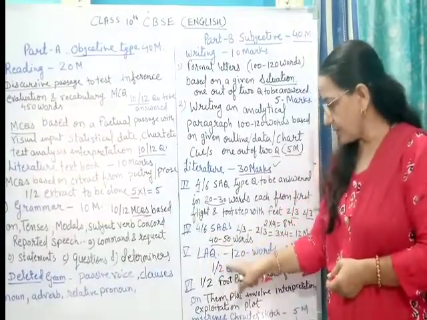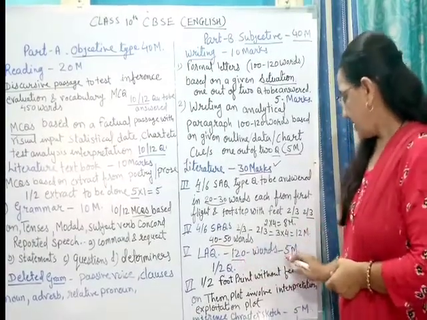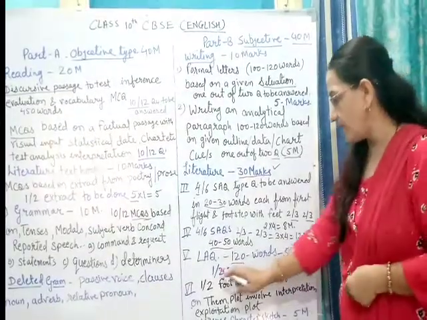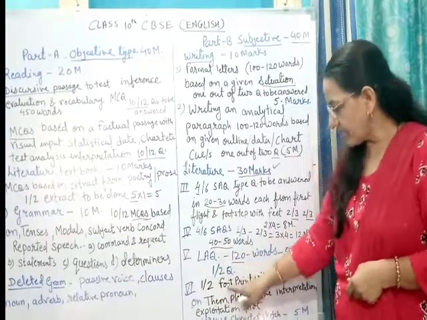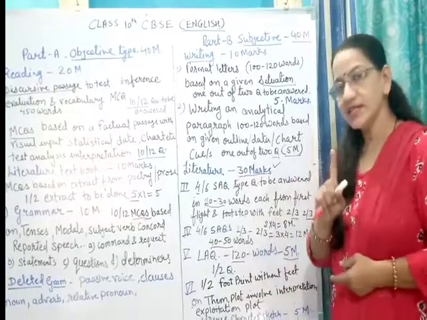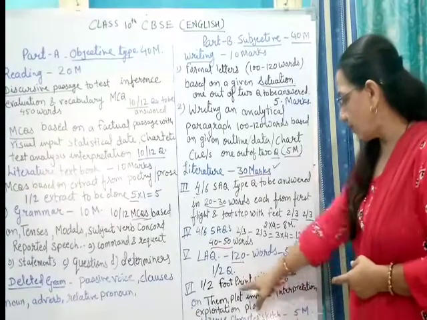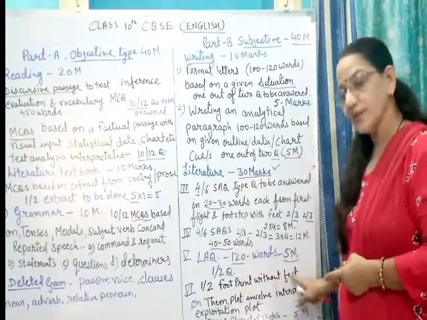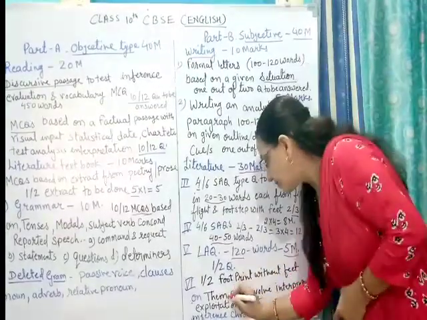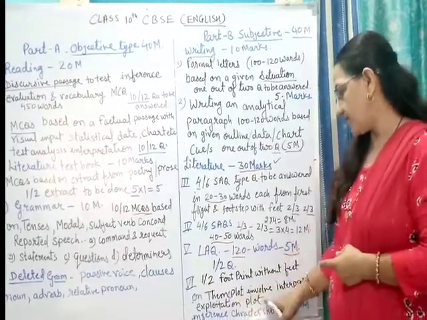Next we have long answer type questions. Here you should write the answers in 100 to 120 words. This question has 5 marks each. So 2 questions will come. Out of 2 you have to attend only 1. Next, once again, very long answer type questions. This has 200 words answers, and 1 answer you have to attend out of 2. Okay, so this question will come from Footprints Without Feet only. From this book this question will come, and your answer should be on theme or plot. Okay, it involves interpretations and explorations on plot.